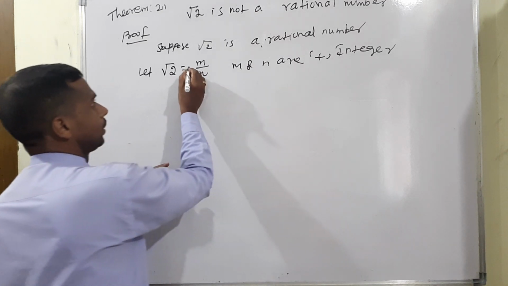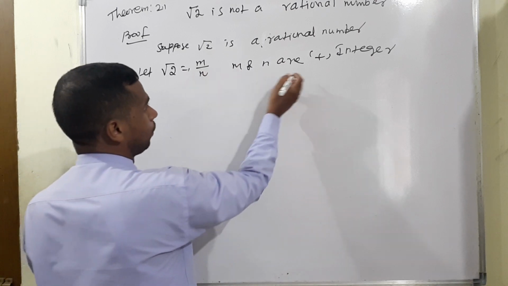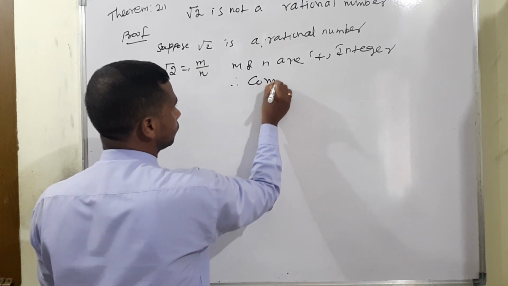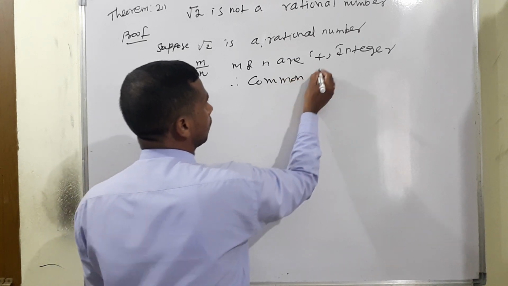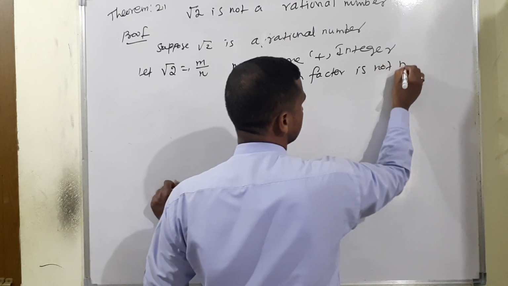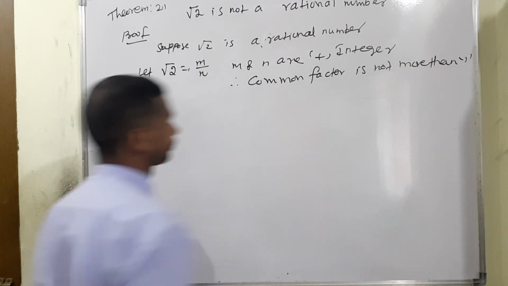Here 1 is there as a common factor, but we can take it now. Therefore the common factor is not more than 1.